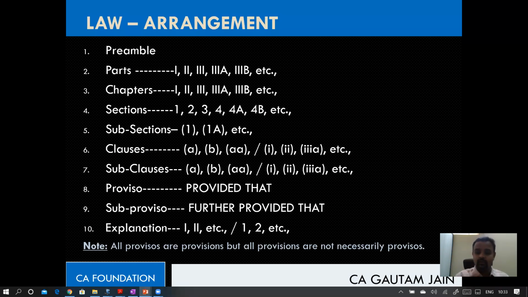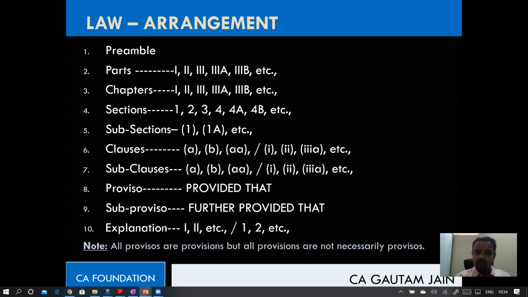So anytime, mark my words, anytime when you find part 3A, part 3B, same way chapter 3A, 3B, or 4A, 4B, or section 4A, 4B, 5A, 5C, 5B, subsections 1A and all, this shows that those are amendments. For sure they are amendments. Alphanumeric, I'm repeating, when you find alphanumeric, that shows it is an amendment. That means originally it was not there, but later on they have inserted it.